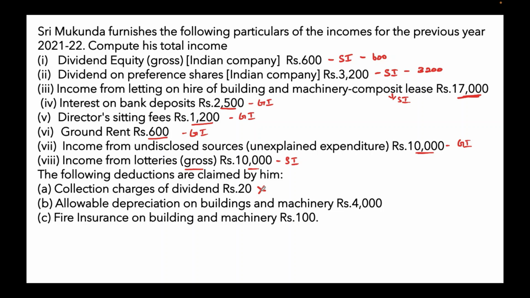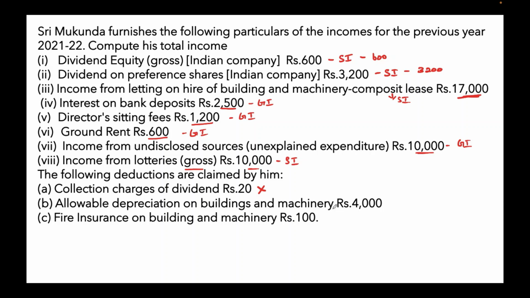No deduction will be allowed for any other expenses like commission, remuneration paid to a banker or any other person for the purpose of realizing such dividend. So the collection charges in respect of dividend income on shares or units of mutual fund shall not be allowed as deduction. So the collection charges is not allowed as deduction.